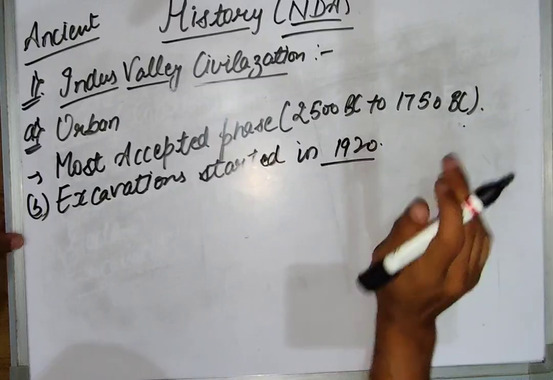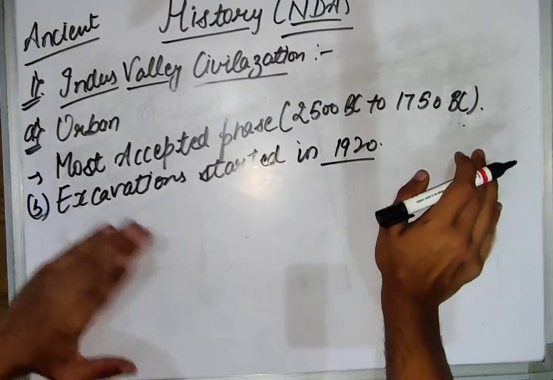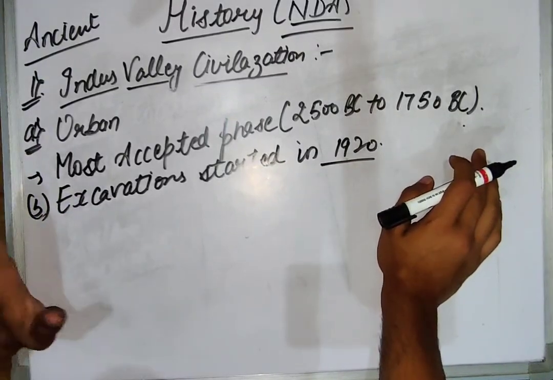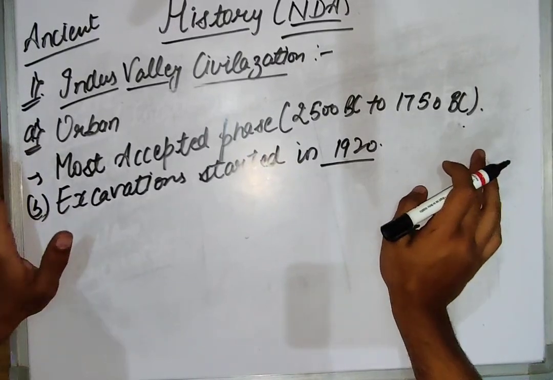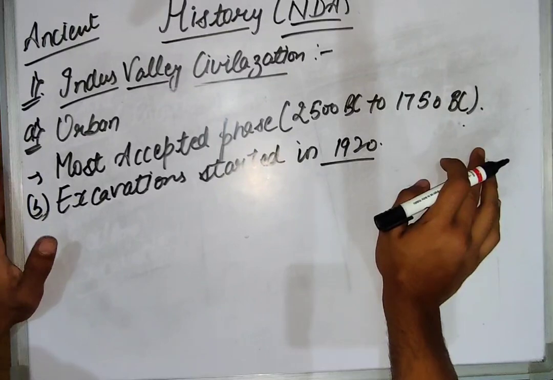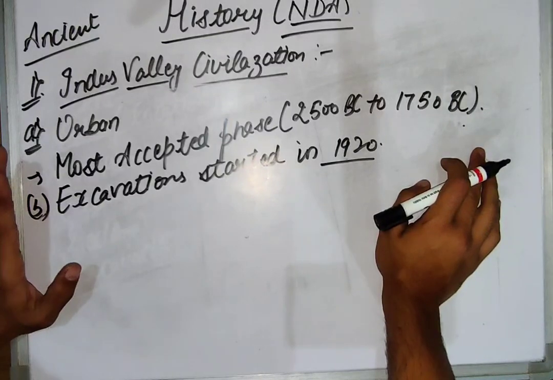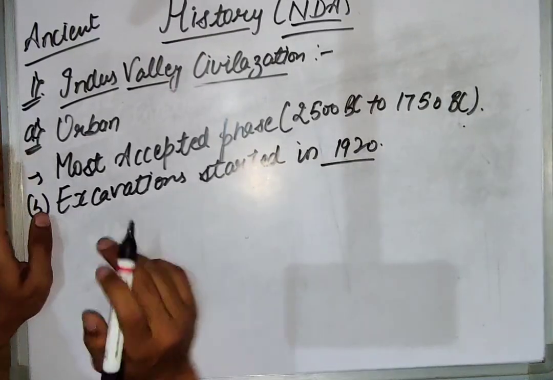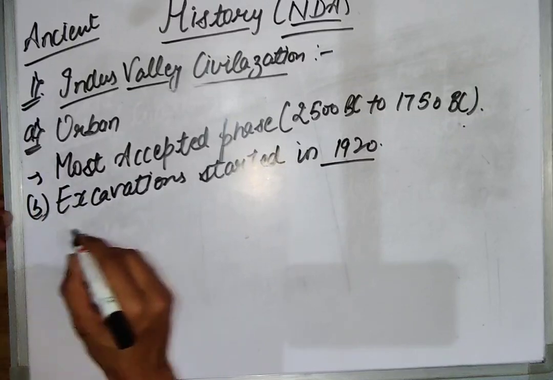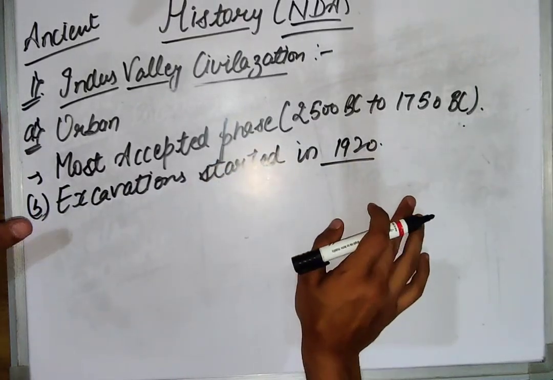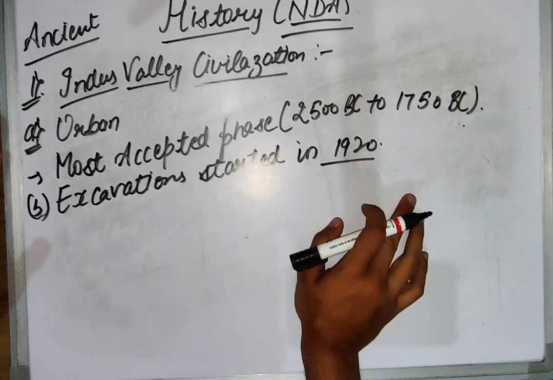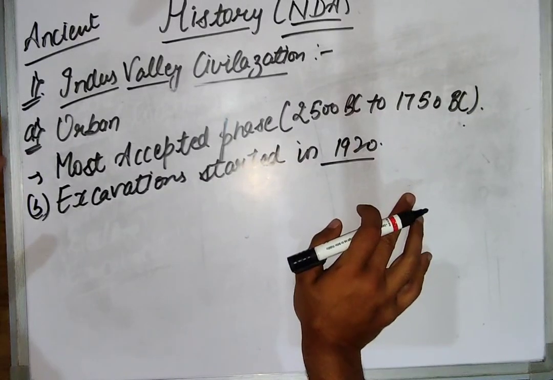Excavations which dealt with the Indus Valley civilization were started in the year 1920. The very first Archaeological Survey of India was established by Cunningham. Let me write down here. These excavations were held under the surveillance of the first Director General of the Archaeological Survey of India.